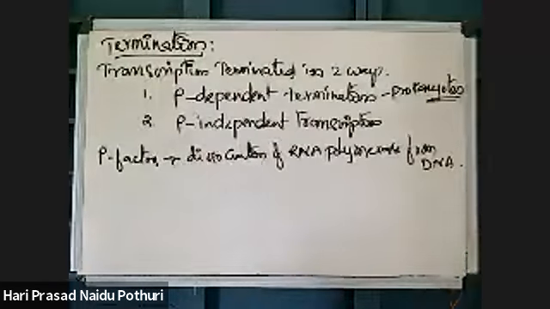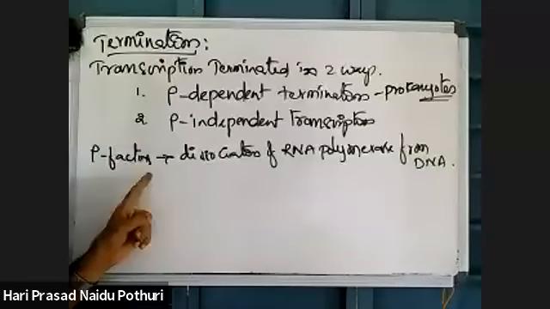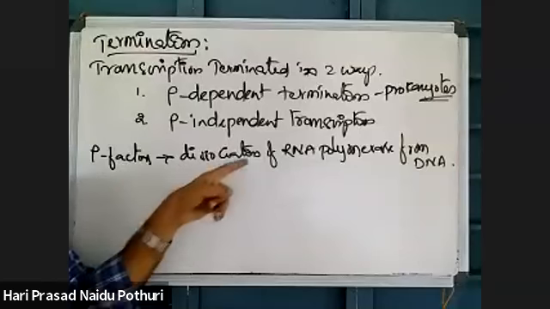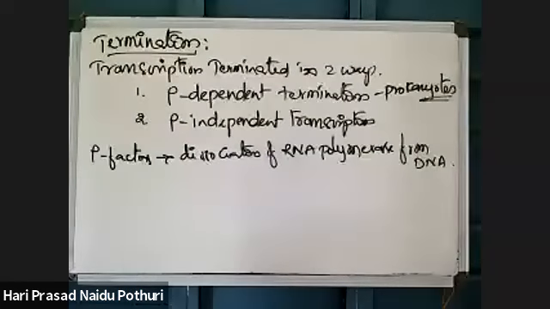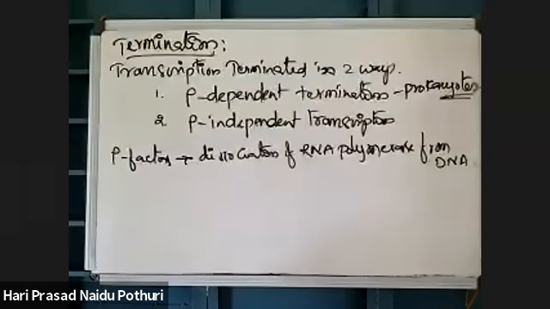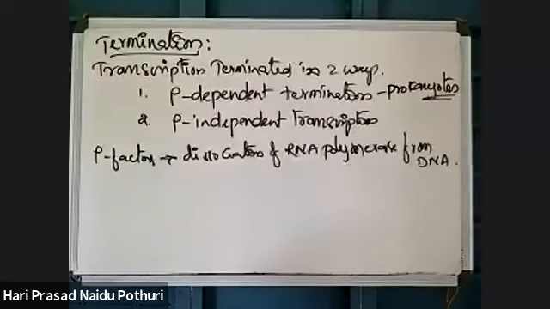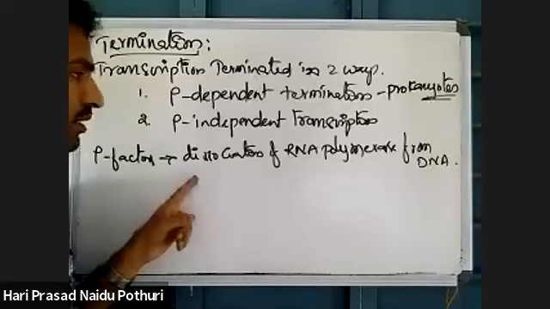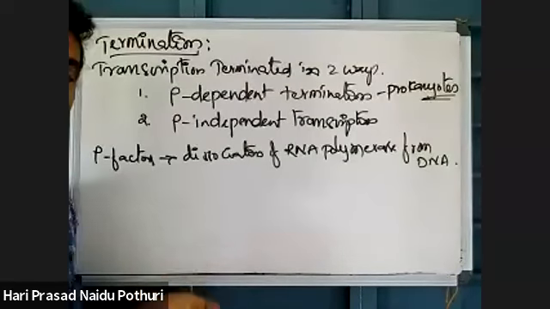But Rho factor causes dissociation of RNA polymerase from the DNA. When RNA polymerase is bound with DNA, transcription will be continued. But when RNA polymerase is removed from DNA, then transcription will be stopped.